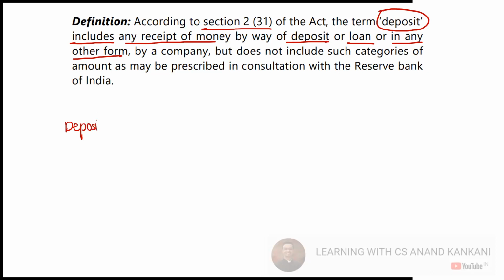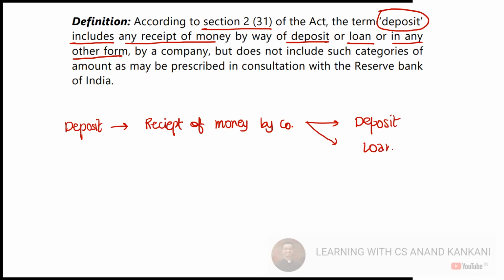So deposit is basically the receipt of money by the company. Okay, so this is the receipt of money by the company, and this is in the form of deposits. One is in the form of deposits, next is in the form of a loan, and third is in any other form. Now when it says any other form, this creates a problem.